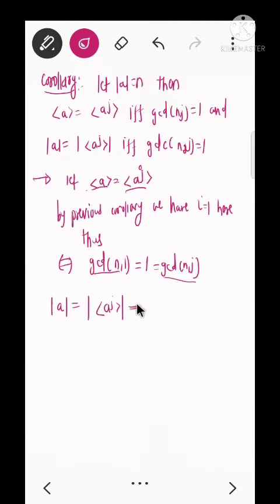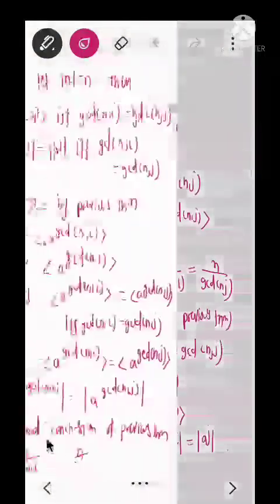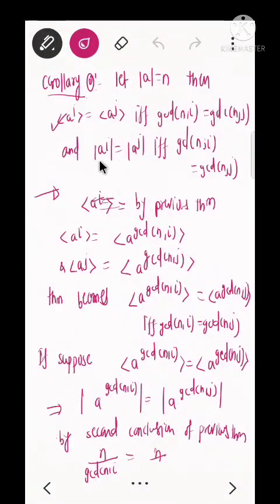So the cardinality of the group generated by this element is equal to the cardinality of the group generated by this. And the second part of this previous corollary is that if the orders of these two elements are equal, then